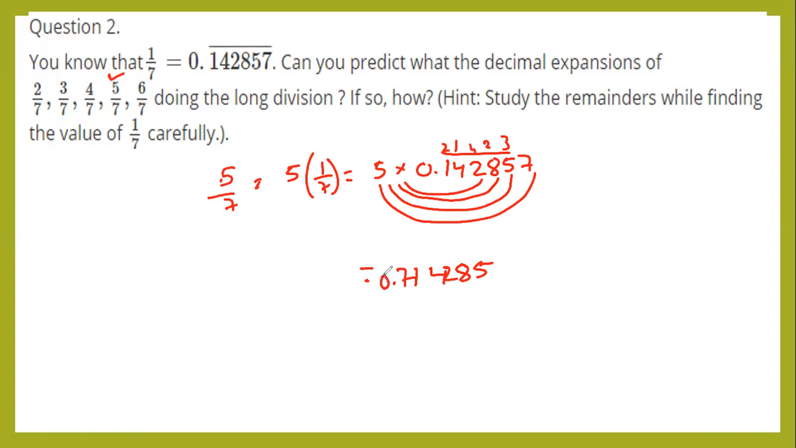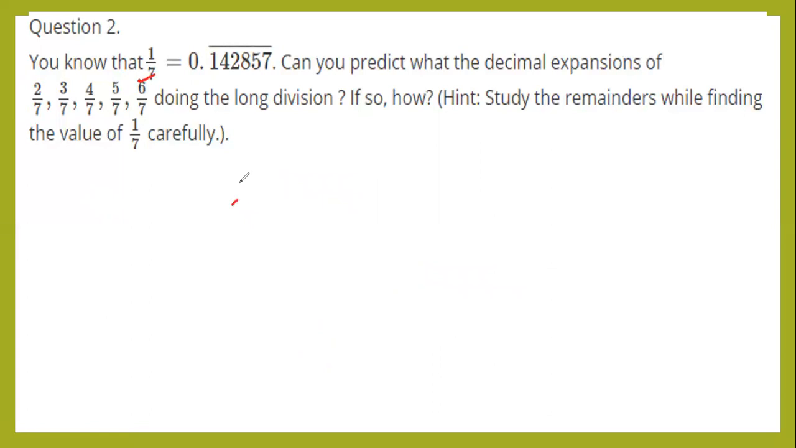5 zeros are 0. So the final answer is 0.714285. So this is the final answer. 5 by 7 is equal to 0.714285. Let's do the next sum. 6 by 7.